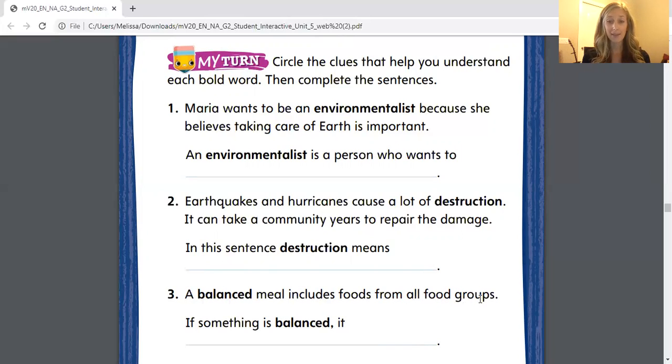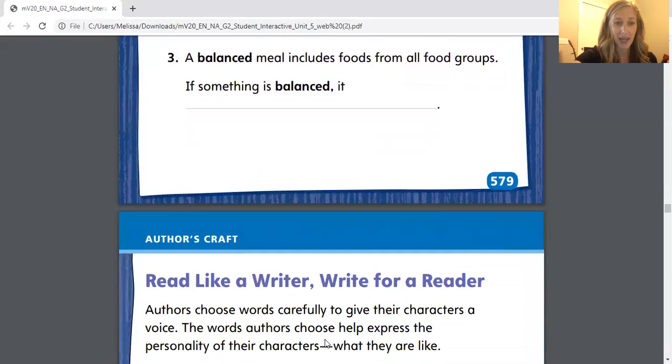If the meal is balanced, it's from all food groups. And so if it's from all food groups, it includes a bunch of different things. So if something is balanced, you're going to write includes different things. Go ahead and write that down, includes different things. When you're ready, we'll move on to the next page.